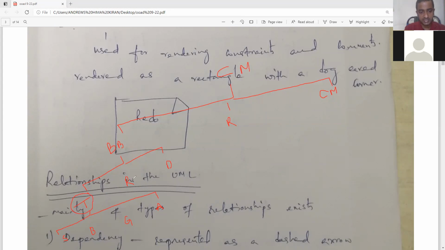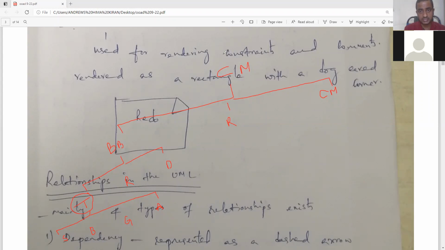Now let us start with the relationships. We have completed the use case diagram, and in that use case diagram we have used two components. They are actors and use cases. In order to represent the relation or the interaction between the actor and use case, we need to have a relation, right?